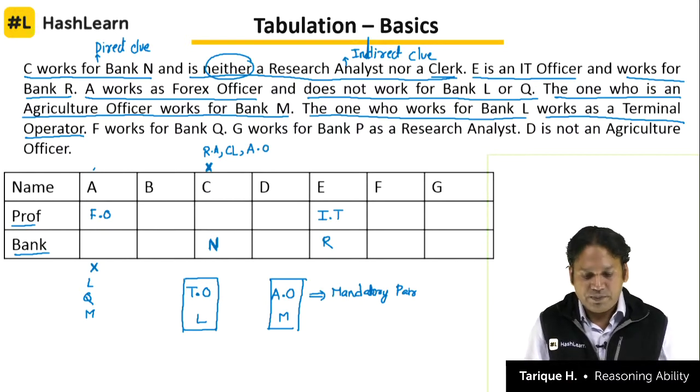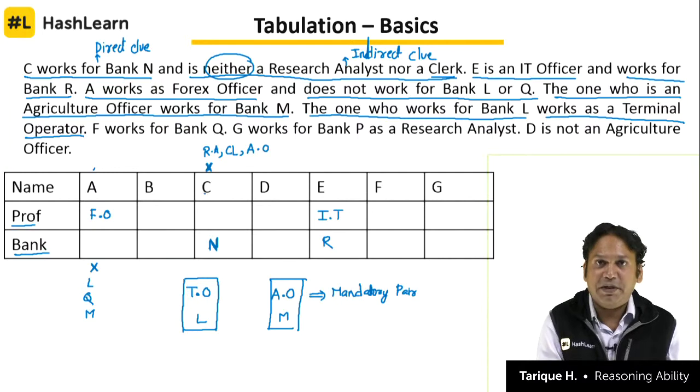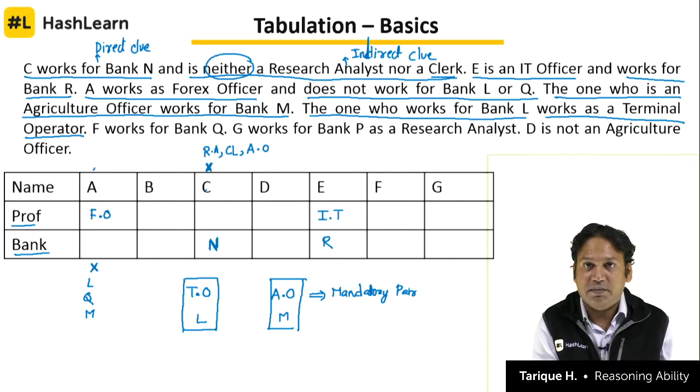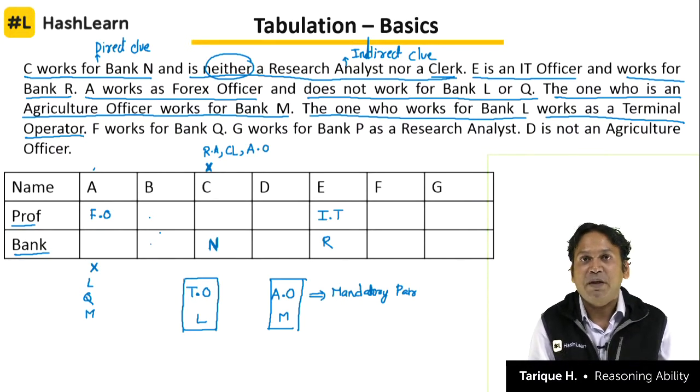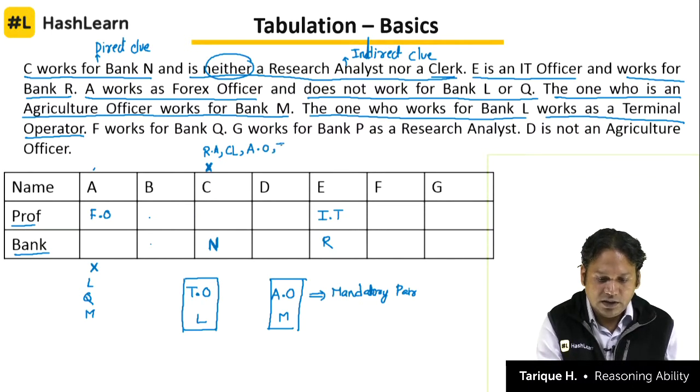They will go together. So can C be the terminal operator? Is C working for bank L? No. If C is not working for bank L, C cannot be terminal operator. यहाँ पे आप समझिए terminal operator और L दोनों एक ही कॉलम में जाएंगे, उसी कॉलम में जा सकते हैं जहाँ दोनों ही स्पेस empty है, जैसे B में दोनों स्पेस empty है, so we can put TO and L there. In C both spaces are not empty. C is not working for bank L, that means C is not terminal operator.